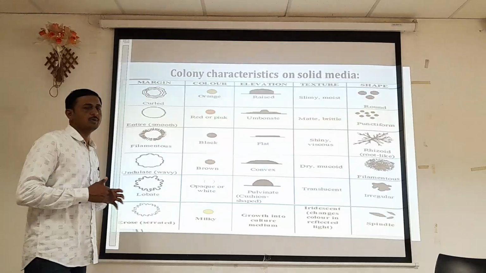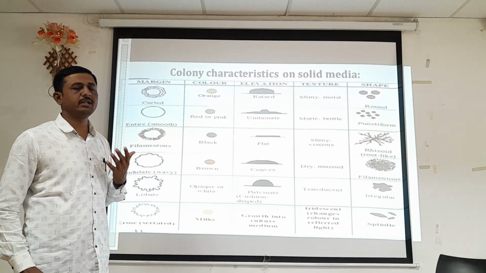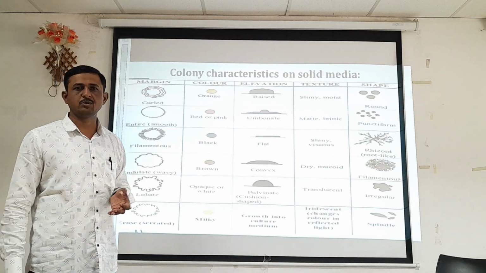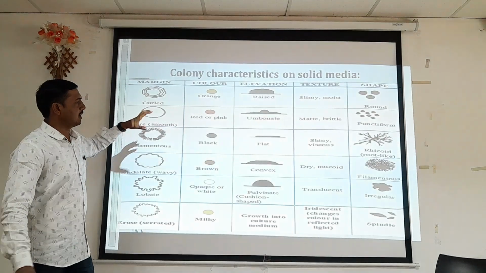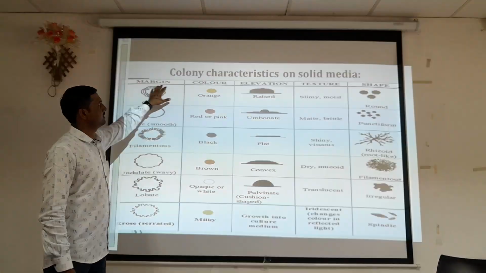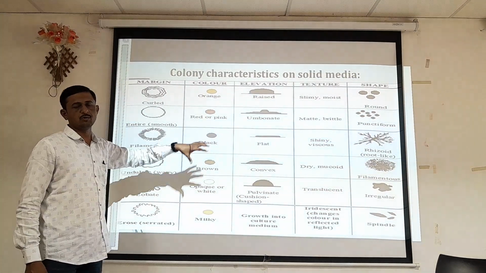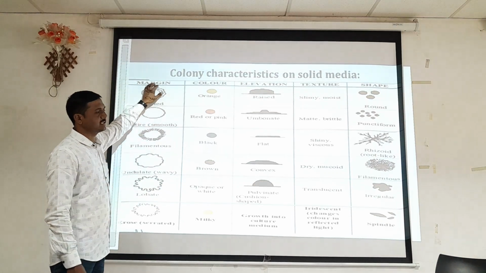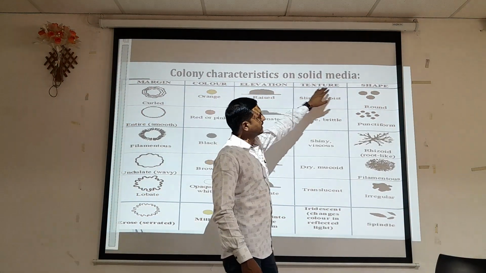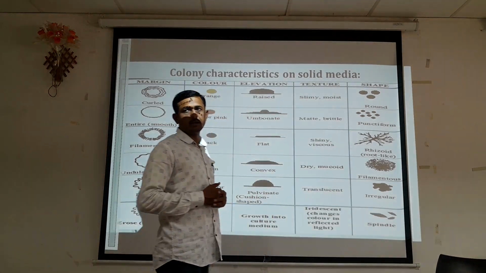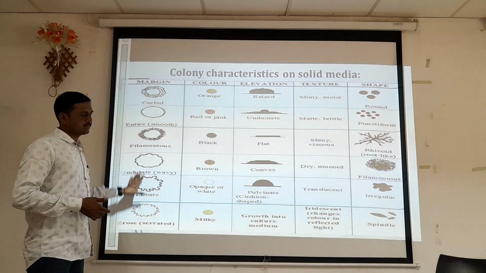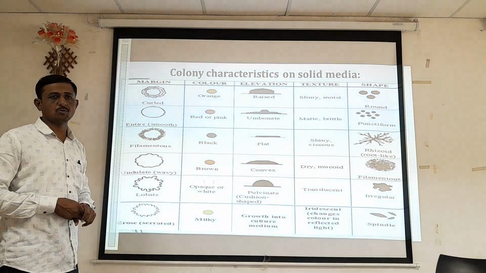In this chart, we will discuss how the colonial characteristics can be written down in your observation table, or how the observation table for colonial characteristics is prepared. Here are the different characteristics we use for colonial characteristics: the margin of colony, color of colony, elevation of colony, texture of colony and shape of the bacterial colony. Depending upon these characteristics, different types of growth patterns we can observe.